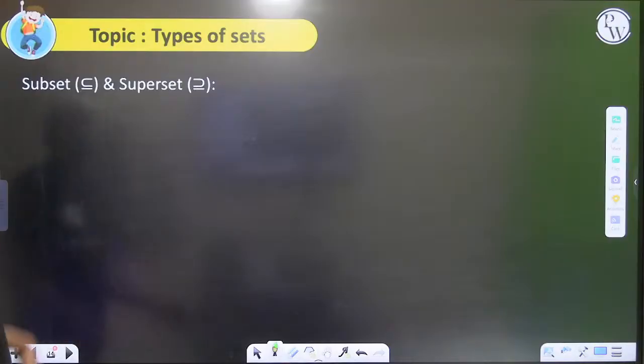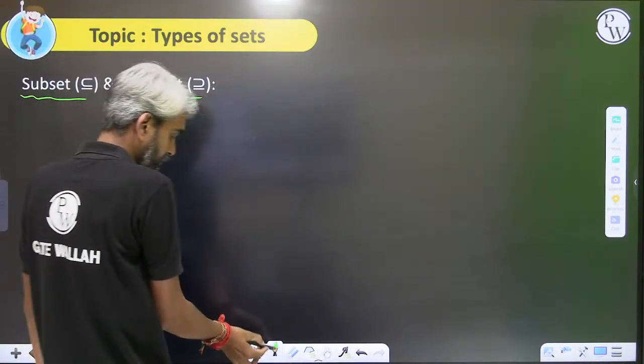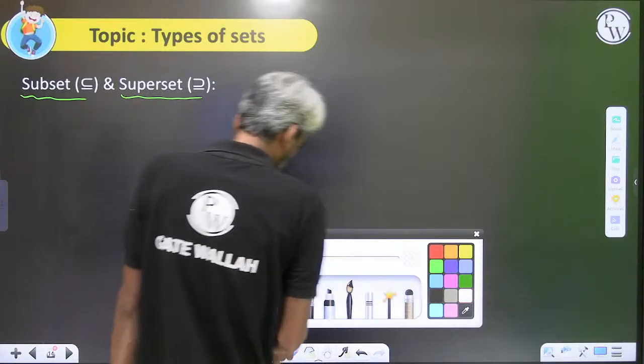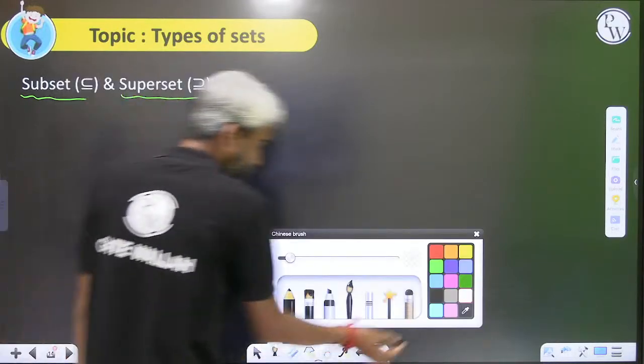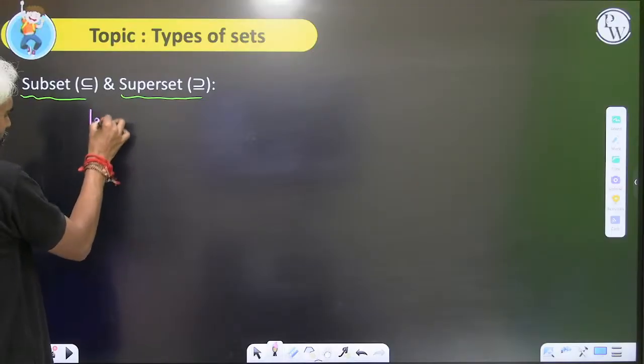Next, this is very important. Subset and superset. I did not write the definition because this is important. So let's look at this. Let A and B be two sets.